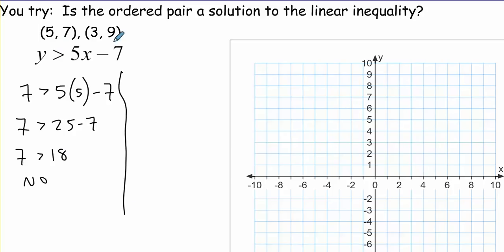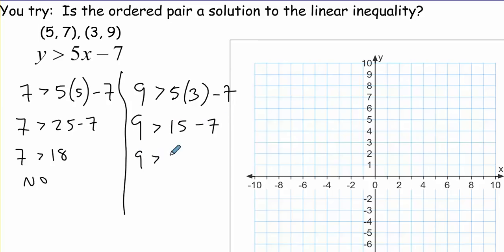Let's try our next one. We'll substitute in a 9 for y. So 9 greater than 5 times 3, which is our x value, minus 7. 5 times 3 is 15, and 15 minus 7 is 8. Is 9 greater than 8? And so yes, (3, 9) would be a solution. And that's exactly how we're going to do this on our homework.